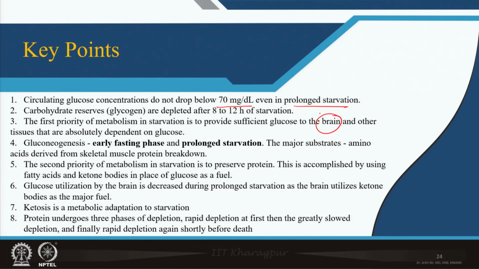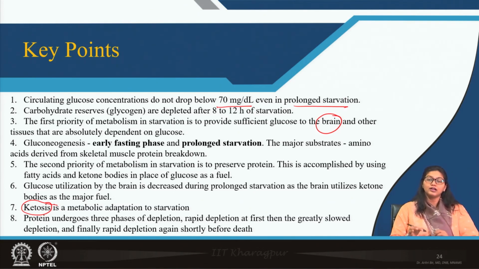Then glucose utilization in the brain is decreased during prolonged starvation, when the brain shifts to ketone bodies. For the majority of organs, the choice of fuel now shifts to ketone bodies. There is excess synthesis of ketone bodies in prolonged starvation, which produces a huge amount of ketone bodies, and that causes ketosis. And also we talked about protein degradation occurring in phases during starvation.